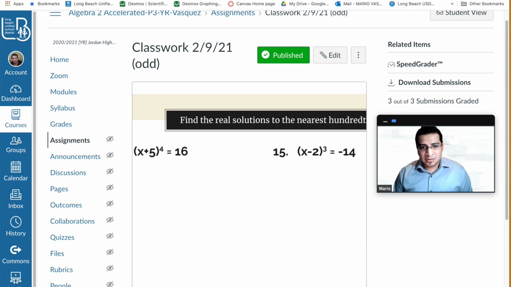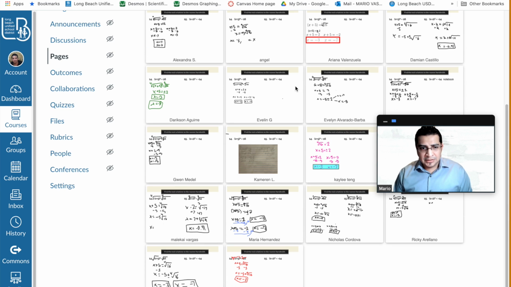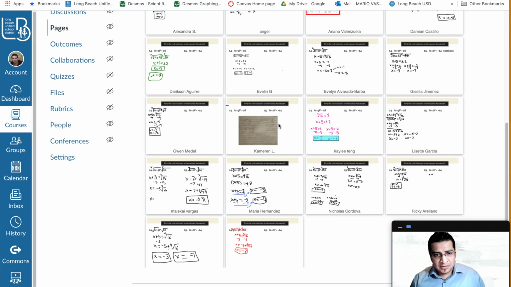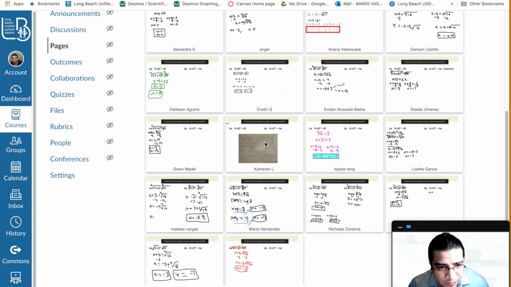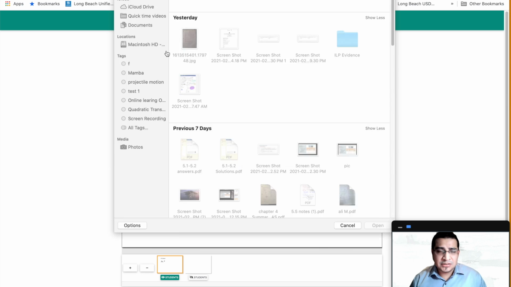And how does it look when they turn it in? Well, here's a submission that they did. Here is the work that they did. This student used the notebook and then uploaded the picture into Whiteboard.fi, which is also possible. You just go right here, and you're able to add a picture of the work that you have done. So the students can do that as an option as well.